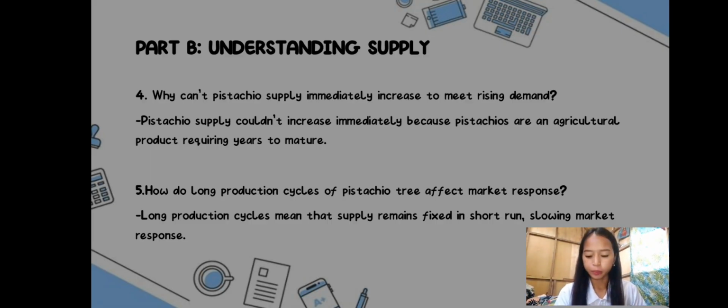How do long production cycles of pistachio trees affect market response? So naka-affect siya kay ang long production cycles means that supply remains fixed in the short run, slowing market response. So makaapekto siya kay kanang limited naman ang iyang supply, and the more nga decrease ang iyang supply og increase in demand siya, mas mamahal ang pistachio nga product.